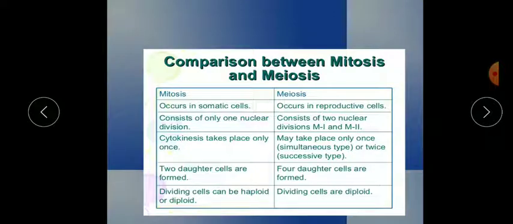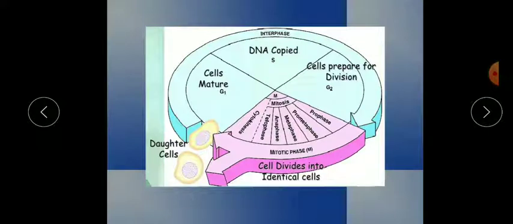Haploid means, this also I have explained you in my earlier video, one set of chromosome, diploid means two set of chromosome. So children, this mitosis phase is completed in two steps. First one is karyokinesis. Karyo means nucleus, kinesis means division.